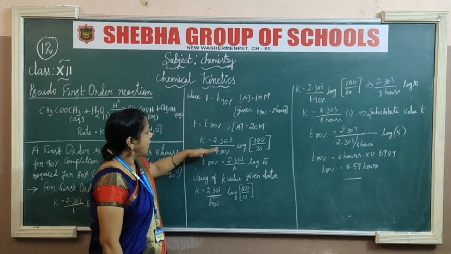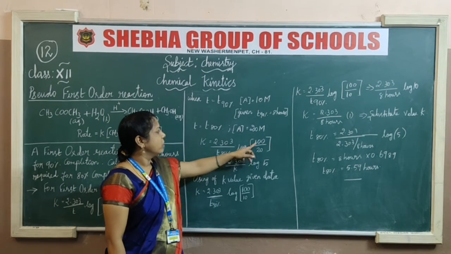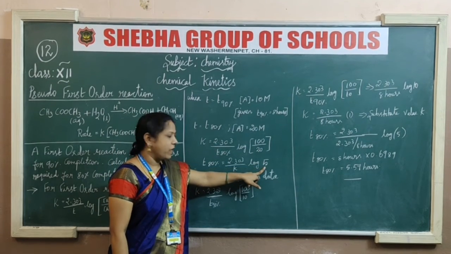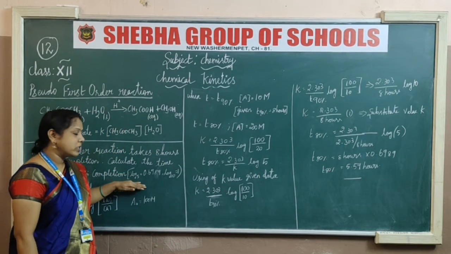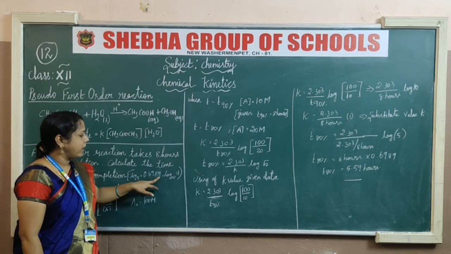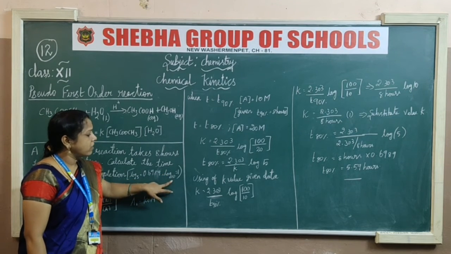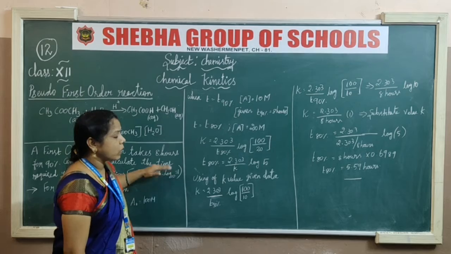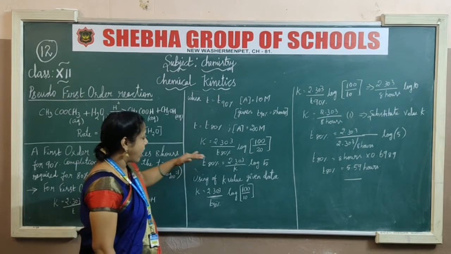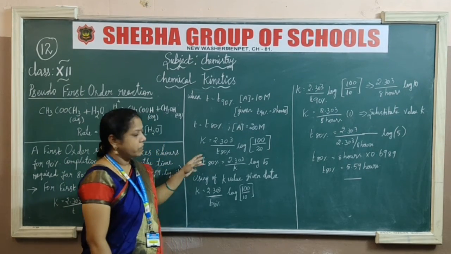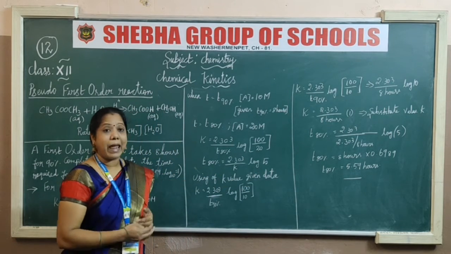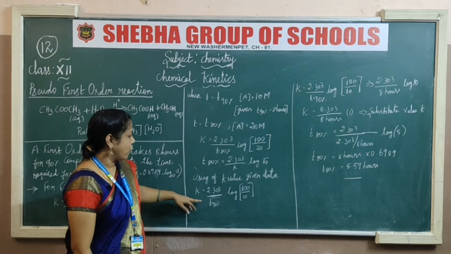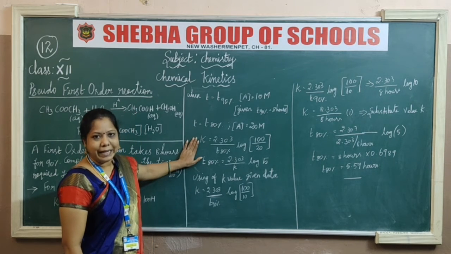Okay, simplify the formula, cancel it, the value is 5. The log 5 value is already given in the question, 0.6989. As well as log 10, the value is 1, already given in the question. So don't worry about those values. I am going to use log 5 in the last step. Let's go for using the K value from the given data for 90 percent. This is for 80. Okay.